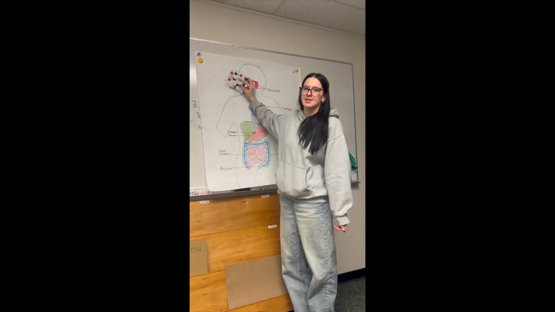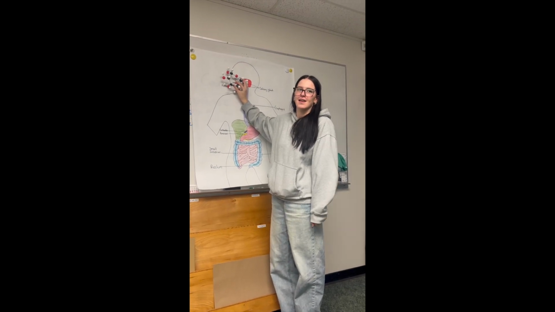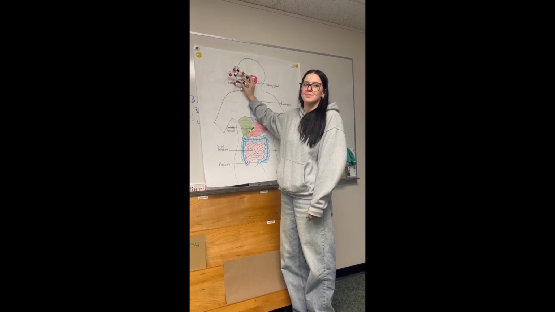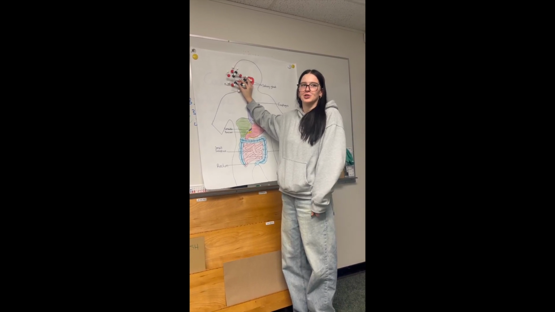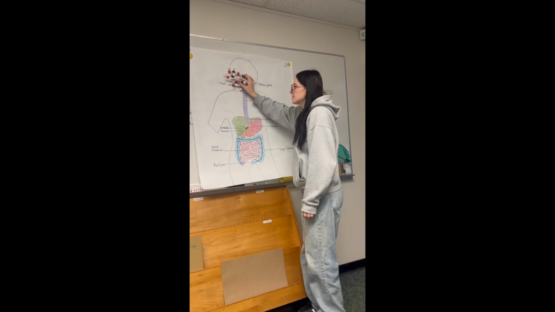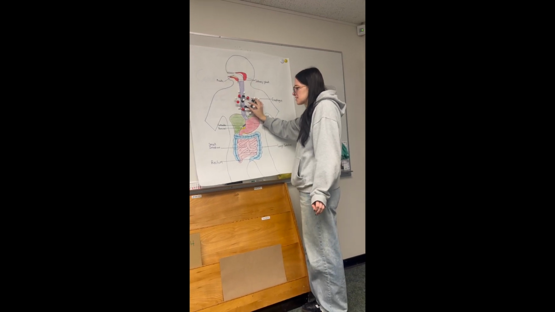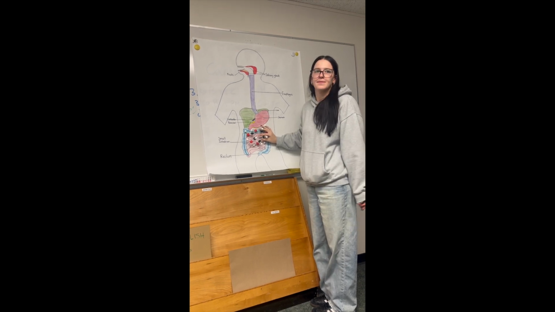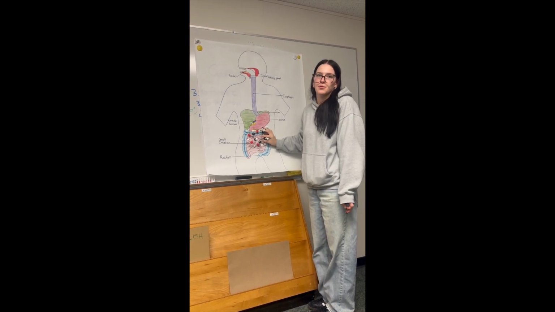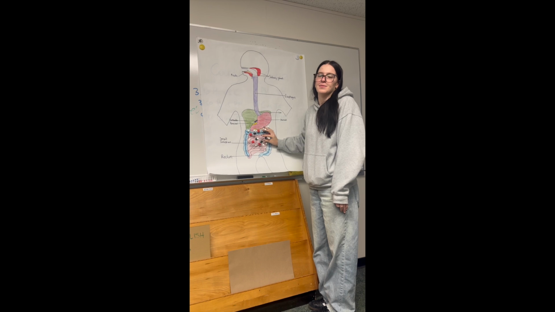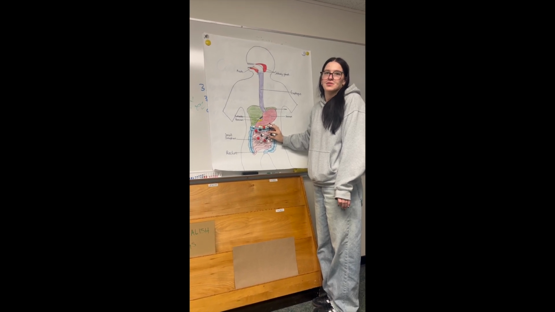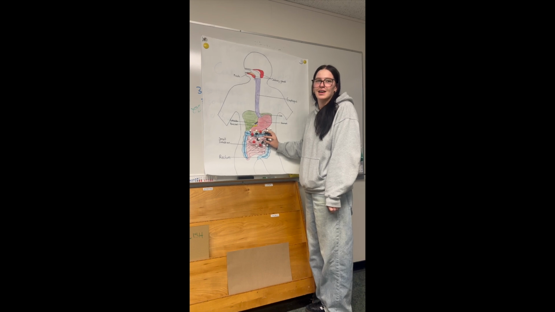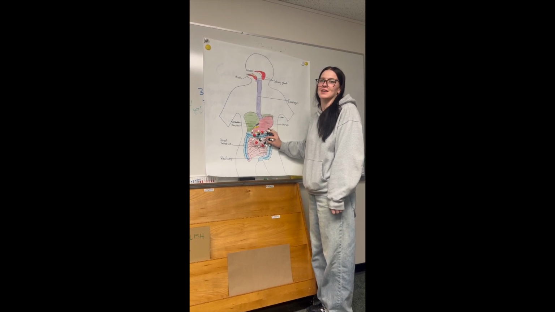Okay, this is a carbohydrate, glucose. It starts in the mouth and gets broken down into smaller pieces, and then the salivary amylase breaks down the carbohydrates into simpler sugars, including glucose, and it travels down the esophagus, into the stomach, and into the small intestine, where glucose is absorbed through the walls of the small intestine, mainly from the duodenum and the jejunum. Villi in the small intestine help increase the surface area for absorption.